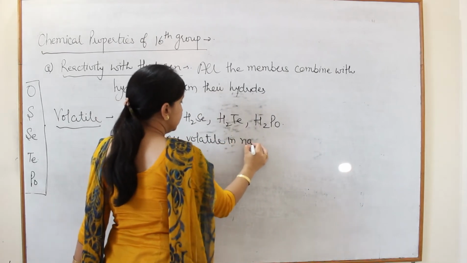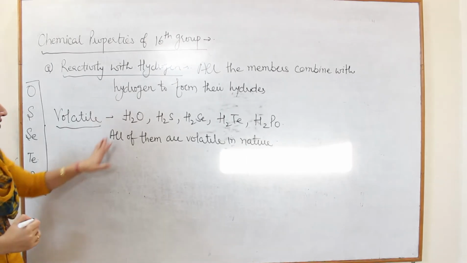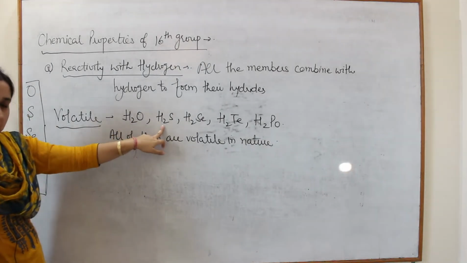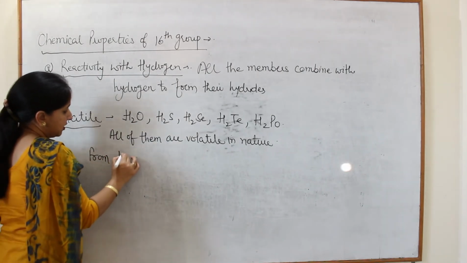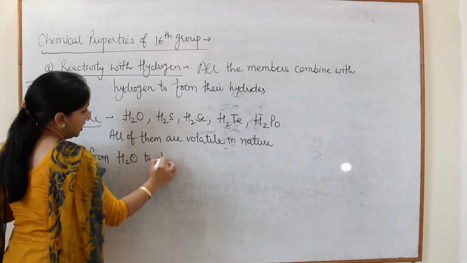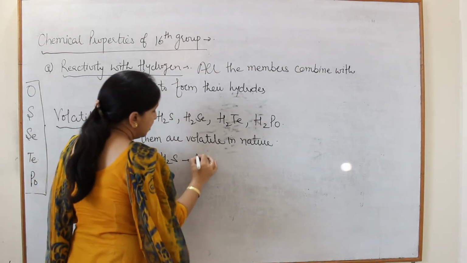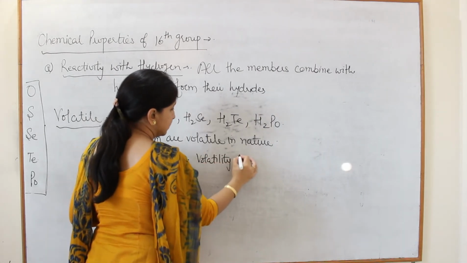Volatile in nature. But there is a trend. If we move from water to H2S, H2S means hydrogen sulfide, volatility increases.